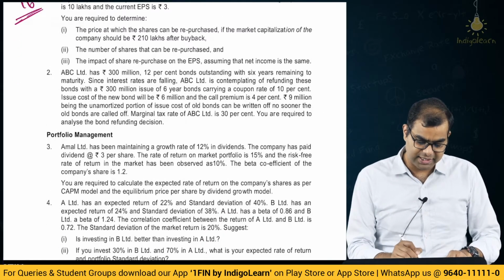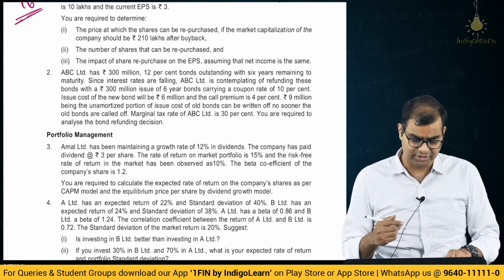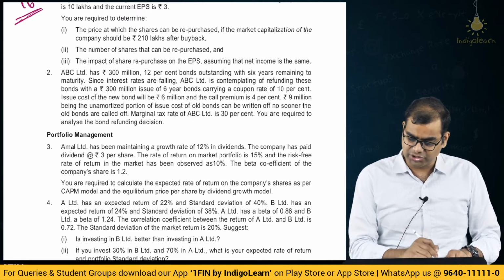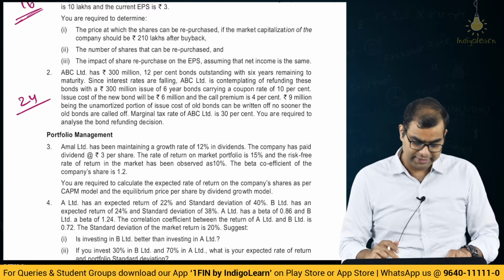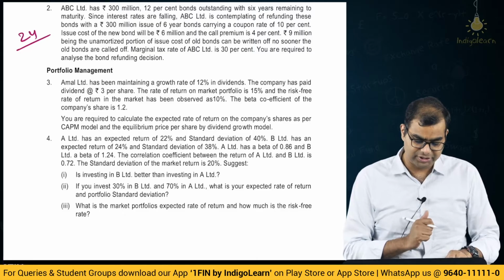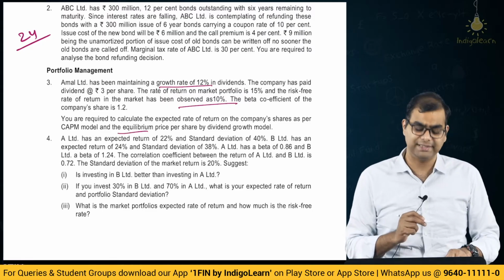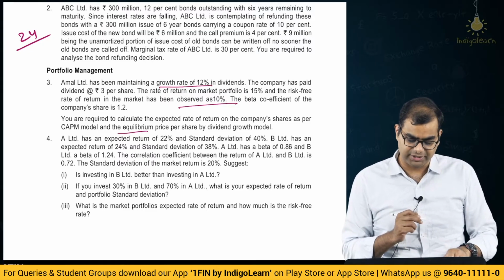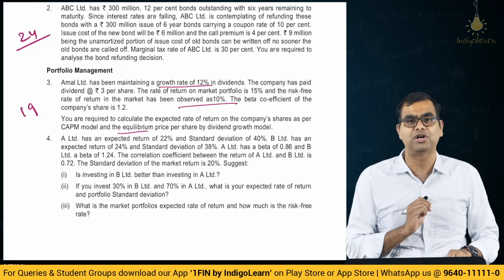Next one is ABC Limited has 300 million 12% bonds. So this is a bond refinancing question and this is question number 24 from security valuation of bonds. Right. Then we come to the chapter portfolio management. Amal Limited has been maintaining a growth rate of so and so, beta coefficient is so and so. You are required to calculate the expected rate of return on company shares using CAPM model. This is illustration number 19 of what we have solved in the class.